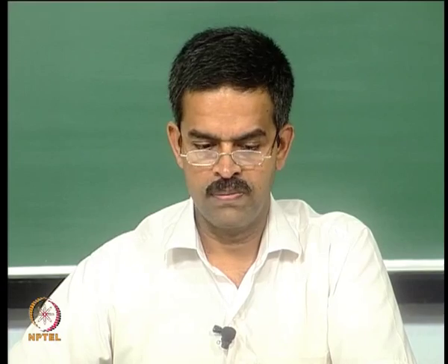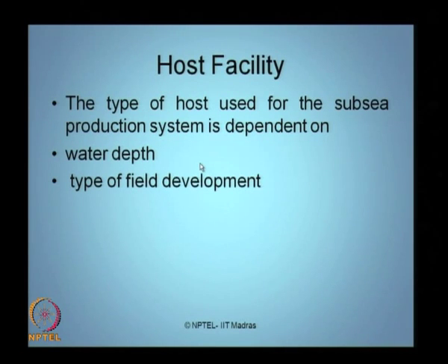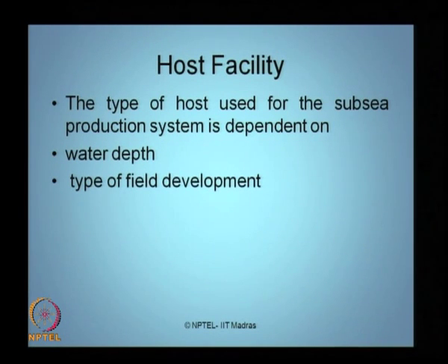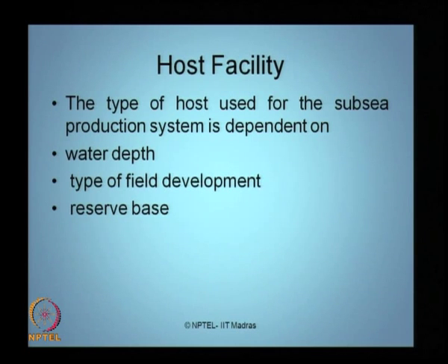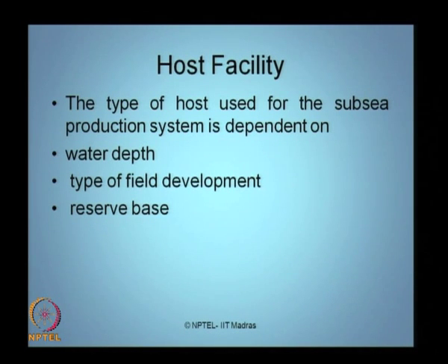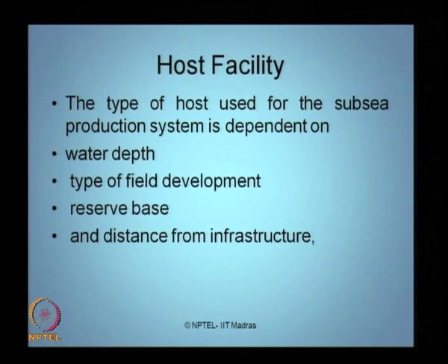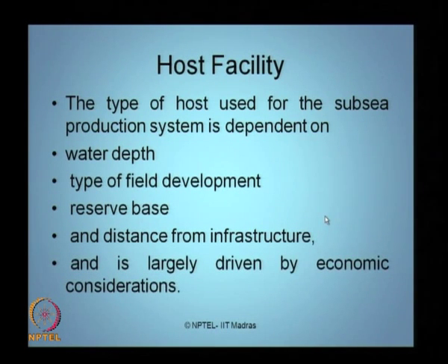Obviously, as you correctly say, water depth will be one of the primary criteria to select your host. The type of field development, marginal, etc., will also tell you what type of host you must go for. It also depends on how much oil reserve you have in that specific base, and of course, fundamentally how far the subsea system is from the host, what we call distance from the infrastructure. Above all, most importantly, the type of host system essentially is governed by economic considerations.